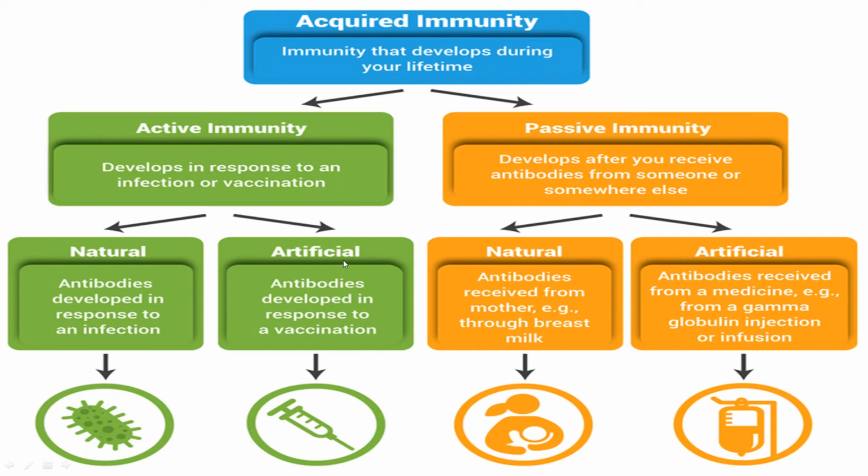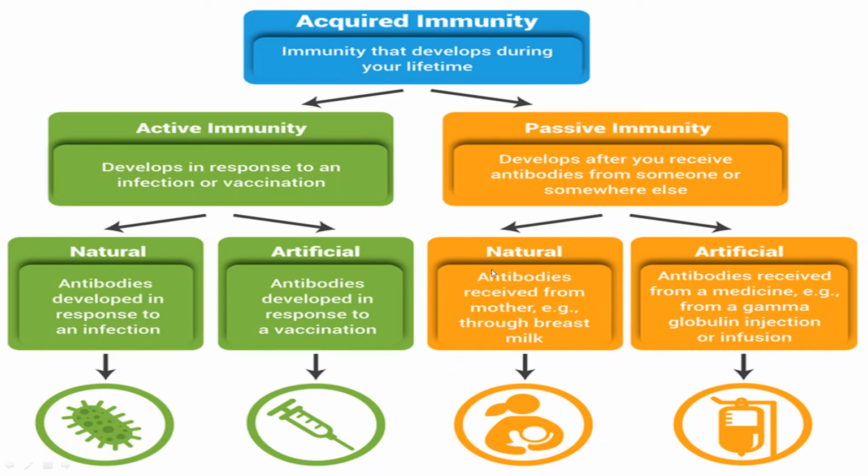And what is artificial? Antibodies developed in response to a vaccination. Many kinds of vaccines are given: vaccines for BCG, vaccines for polio, vaccines for pox, any kind of vaccine. Through vaccines, we get the antibodies into our body. This is artificial. And in case of passive immunity, we are getting antibodies from somewhere or from someone.